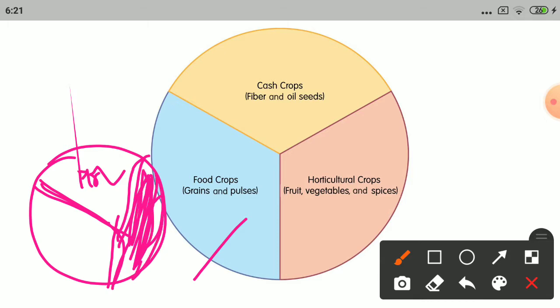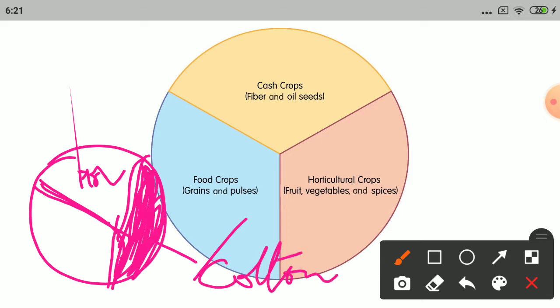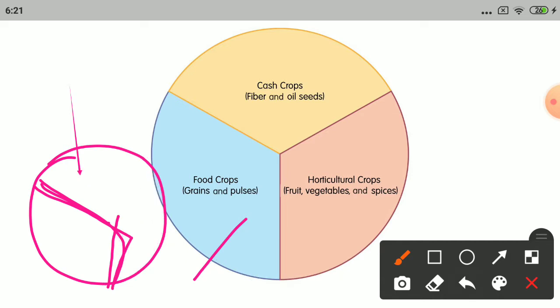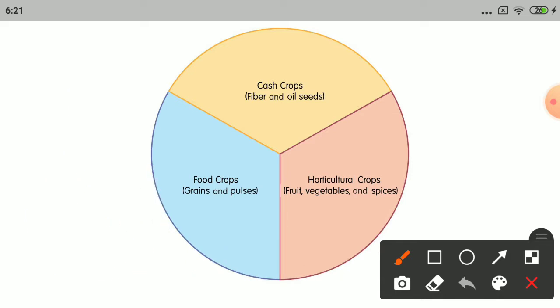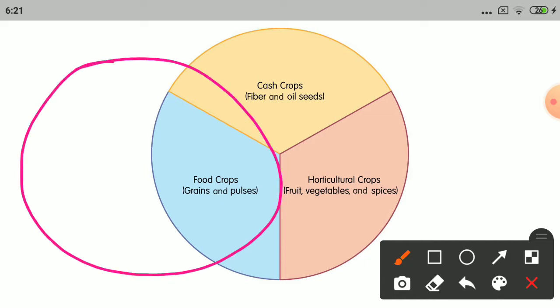The left out part is here. This part is commercial crops, meaning we are growing the plants for the purpose of money, to get a profit. Such crops like cotton, tea, coffee will all come here. That is the third part. So draw a circle like this, same as in the chart.